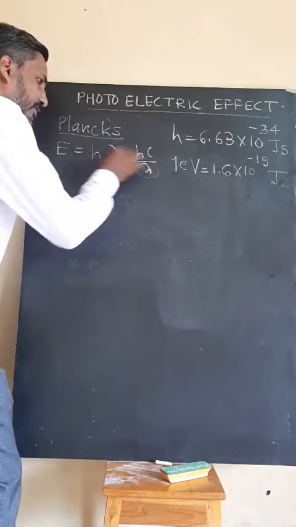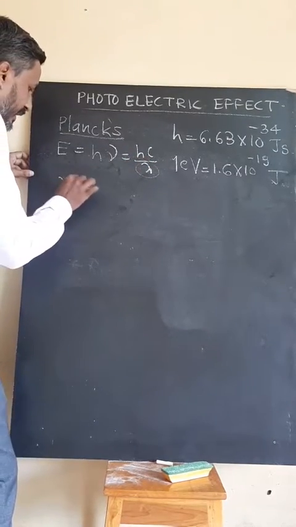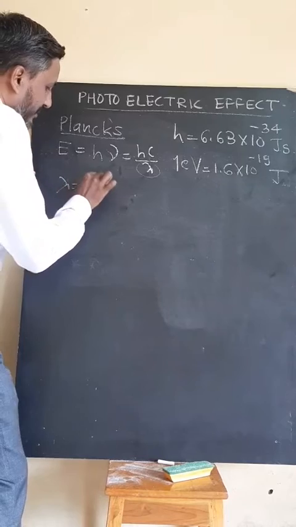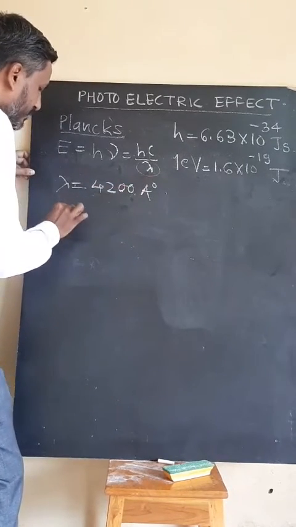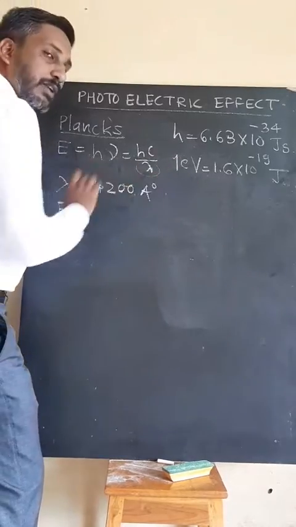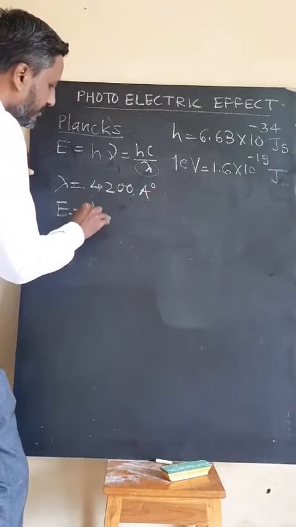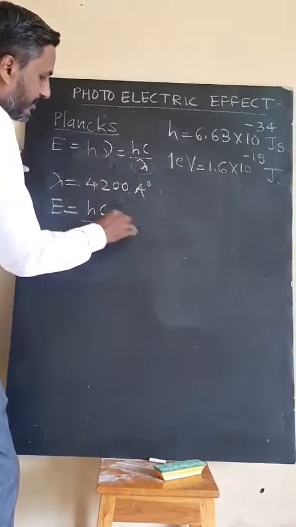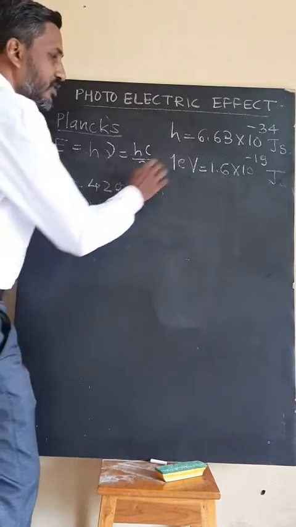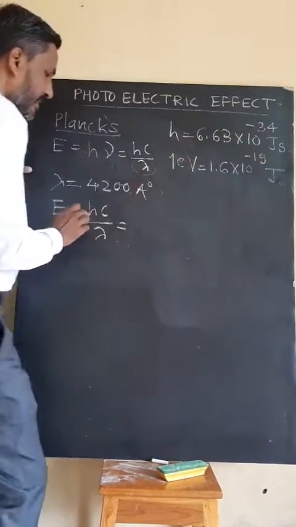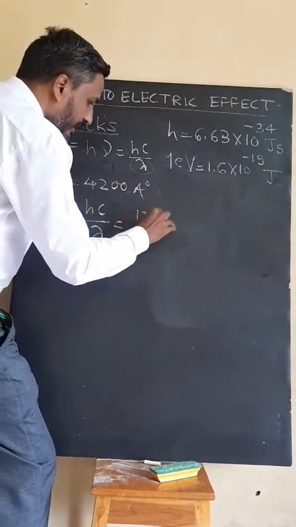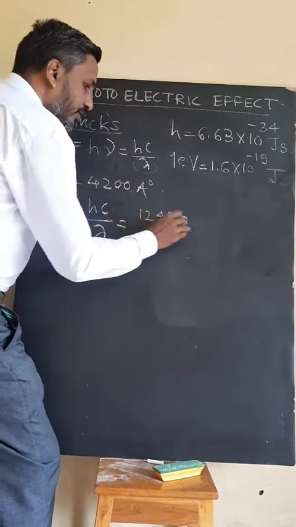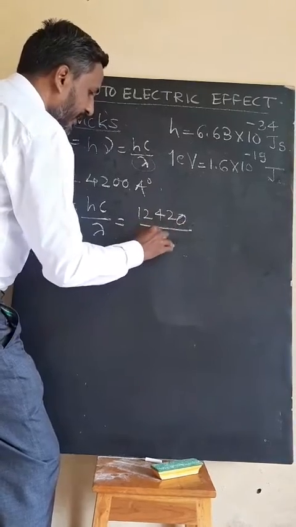Just take one example. The wavelength is given as 4200 angstrom, and the question is what is the energy in electron volt? Then it is very simple: hc divided by lambda. The value of h is 6.63 into 10 raised to minus 34, and c is 3 into 10 raised to 8. Instead of all that, we just write 12420 divided by wavelength.